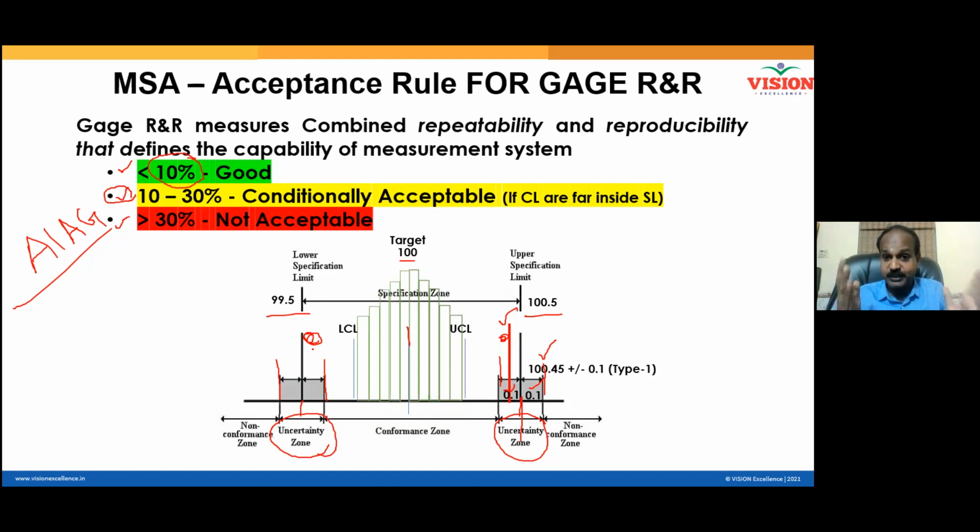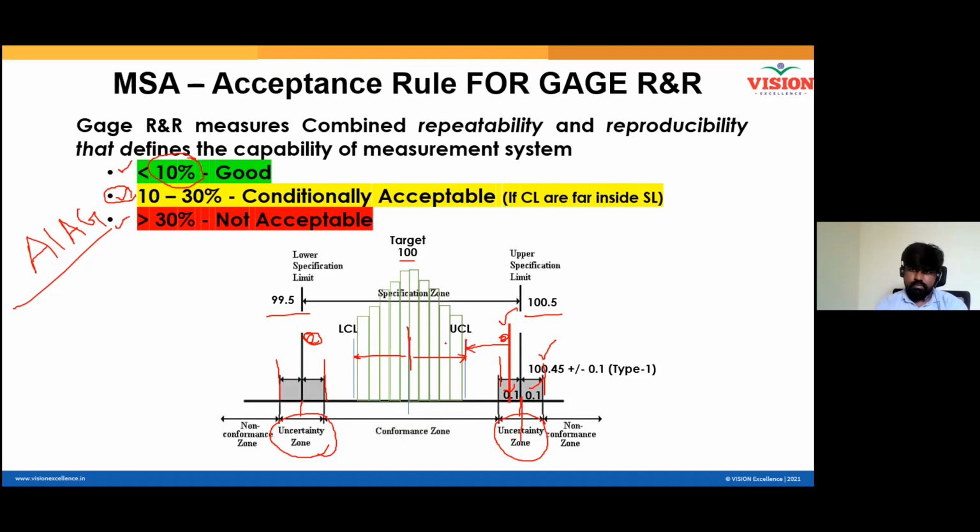Make your process predictable. You see there is some kind of normality, and then you have ensured that average is on the target. You ensured that sigma is low. Sigma is low means upper control limit will be at the 3 sigma distance from the center on the right. Similarly, lower control limit on the left. But look at your control limits. Do you see the control limits well inside the specification limit?